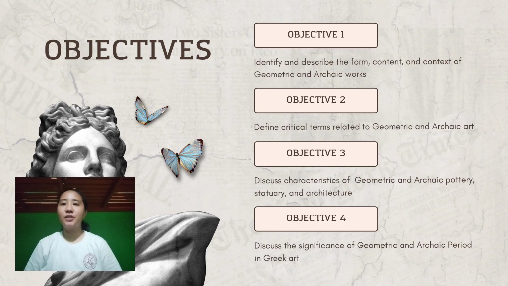So first, let us look at our objectives. Objective 1. Identify and describe the form, content, and context of geometric and archaic works. Second, define critical terms related to geometric and archaic art. Third, discuss characteristics of geometric and archaic pottery, statuary, and architecture. Last but not least, discuss the significance of geometric and archaic period in Greek art.